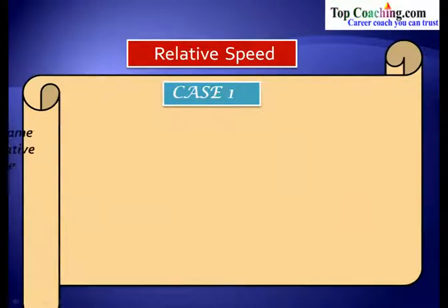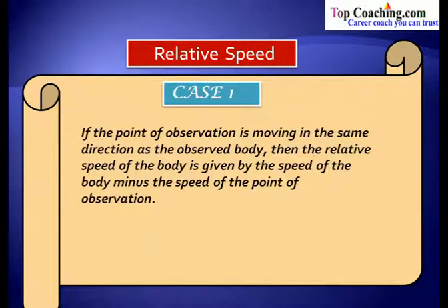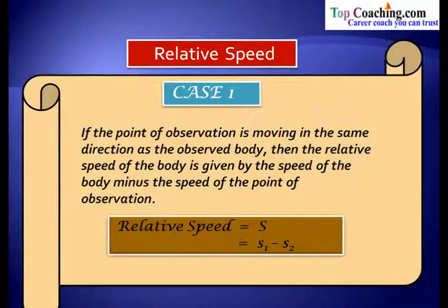Let us take case 1, and this case says that if the point of observation is moving in the same direction as the observed body, then the relative speed of the body is given by the speed of the body minus the speed of point of observation. So relative speed would be equal to S, which is equal to S1 minus S2. It is simply the difference of both their speeds: the speed of the body which is being observed minus the speed of point of observation.